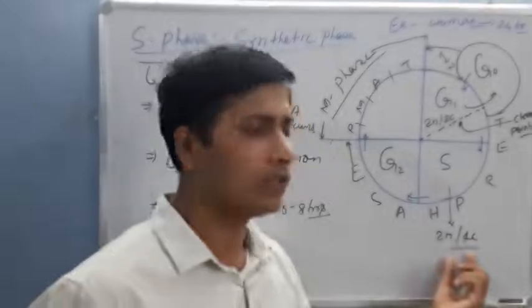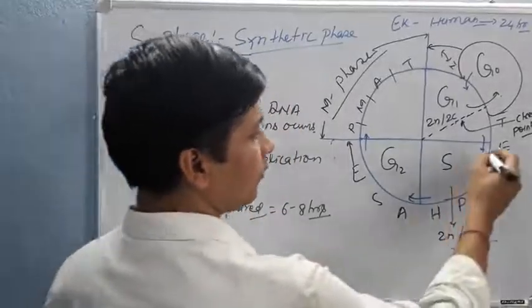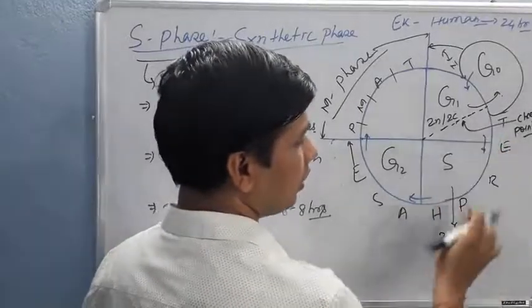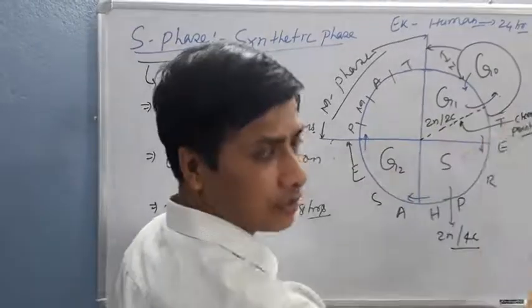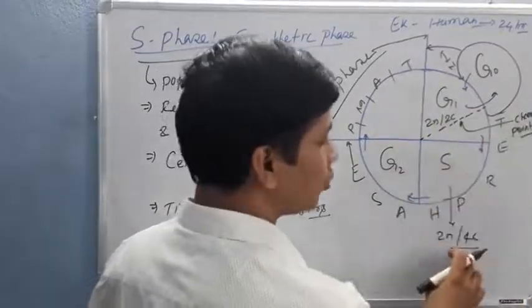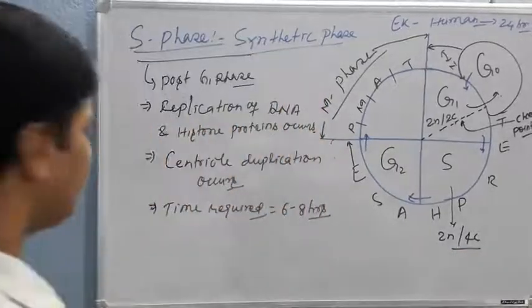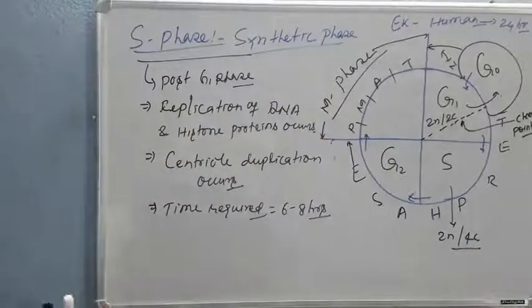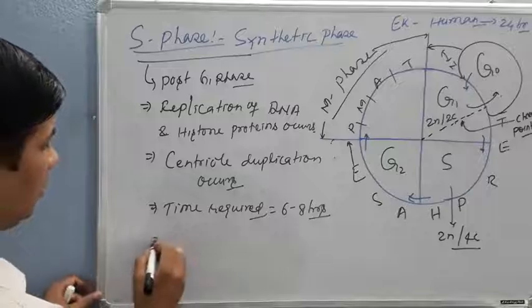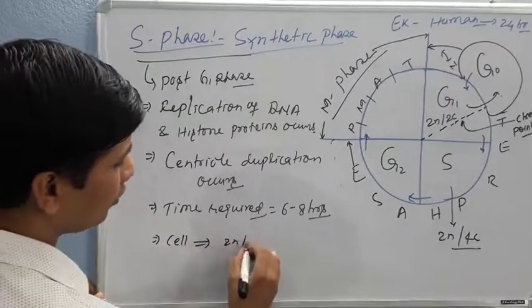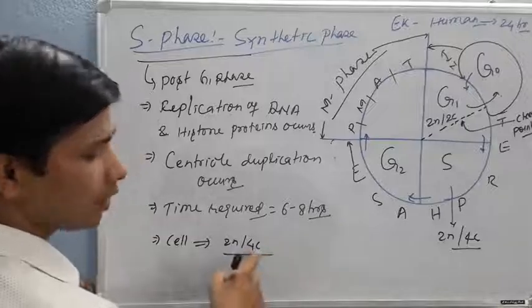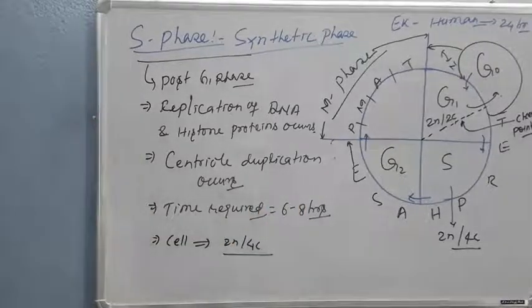Hence, it is called 4C. In early S phase, it remains 2n and 2c, but in late S phase, it becomes 2n and 4c.